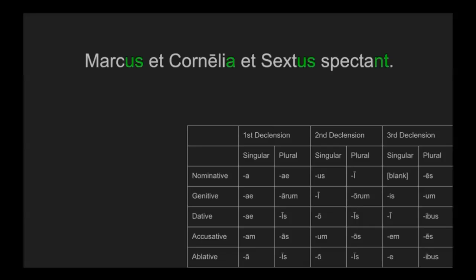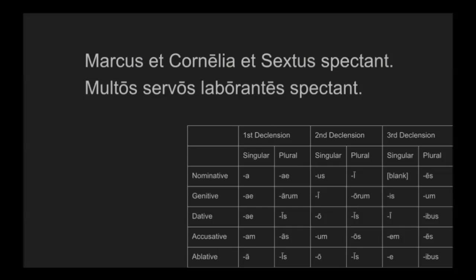We don't need to know what they're watching. It makes the sentence a little awkward, sure, but it's enough for the sentence to exist to have them just watch. Let's compare that with this sentence. Multos servos laborantes spectant. Once again, we have that nt ending, so we need a plural subject.